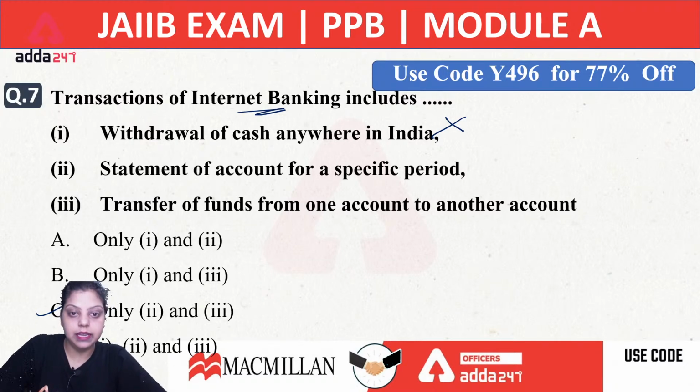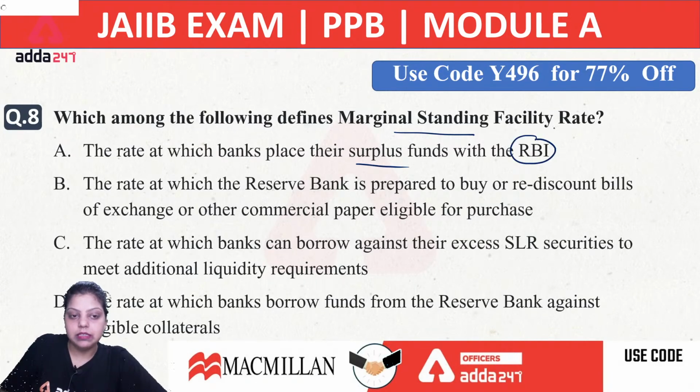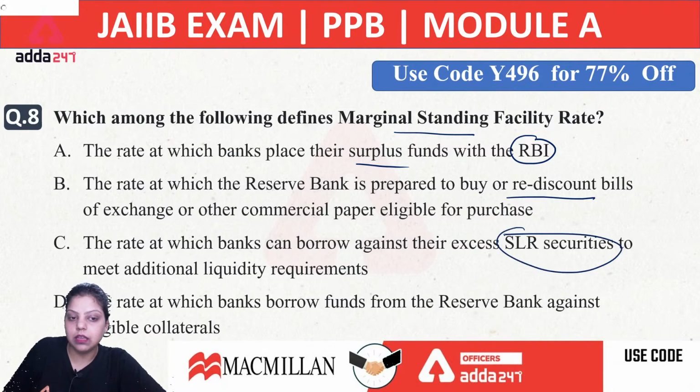Next. Which among the following defines the MSF facility, marginal standing facility? First says the rate at which banks place their surplus funds with RBI. Second says the rate at which RBI is prepared to buy or rediscount bills of exchange or other commercial paper eligible for purchase. Third says the rate at which banks can borrow against their SLR securities to meet additional liquidity requirements. Fourth says the rate at which banks borrow funds from the Reserve Bank against eligible collateral.